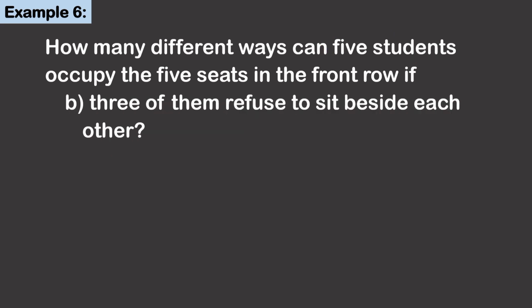We are still in example 6, but the restriction is 3 of them refuse to sit beside each other.